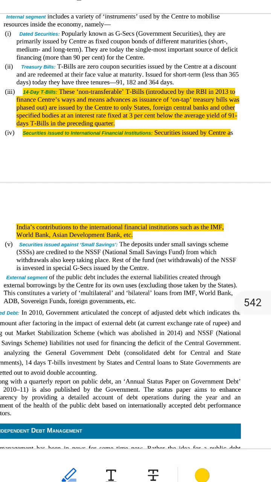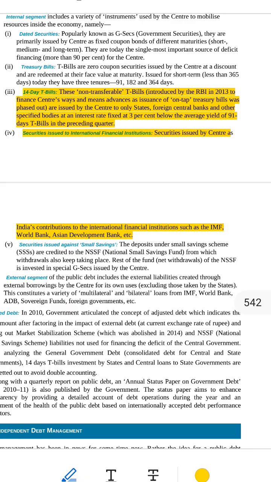What does 14-day T-bill mean? The number 14-day means the government borrows money for only 14 days, 2 weeks. After 14 days, the government gives back the money. Example, you ask your cousin, can you lend me 100 for 2 weeks? I'll return 103. That's just like a 14-day T-bill.